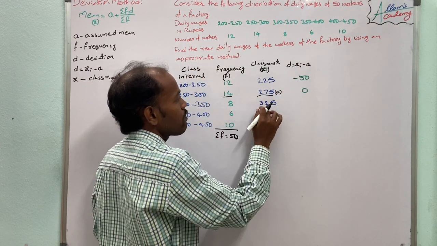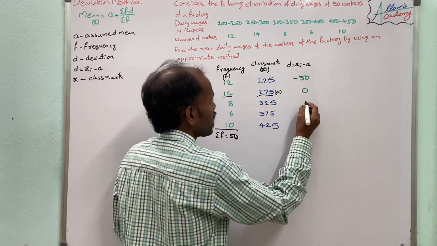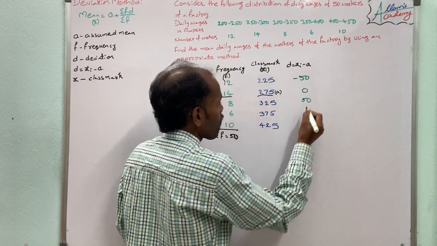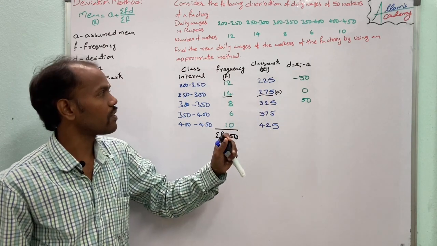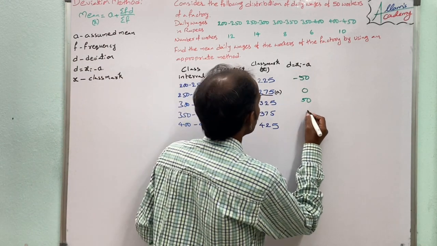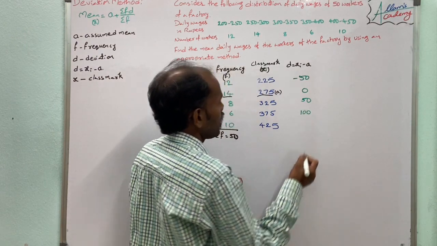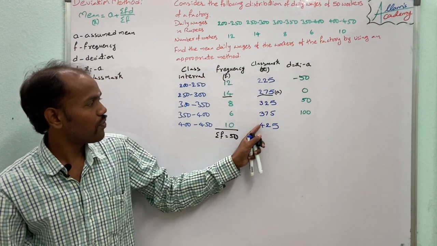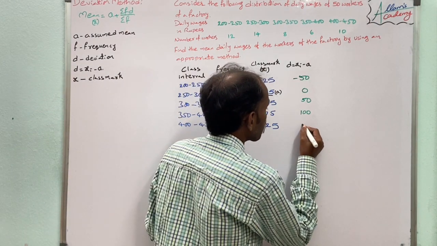Next, 325 minus 275 equals 50. Next, 375 minus 275 equals 100. Next, 425 minus 275 equals 150.